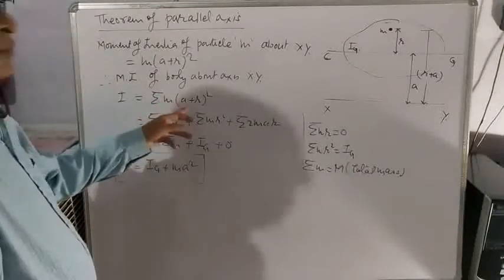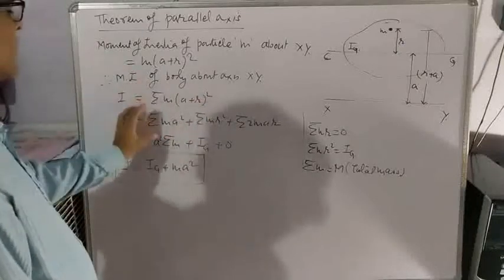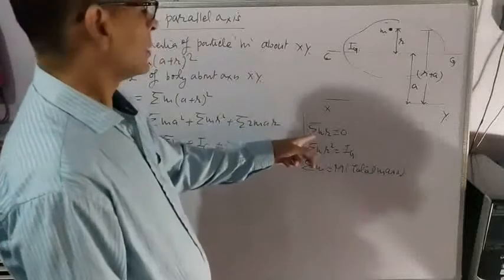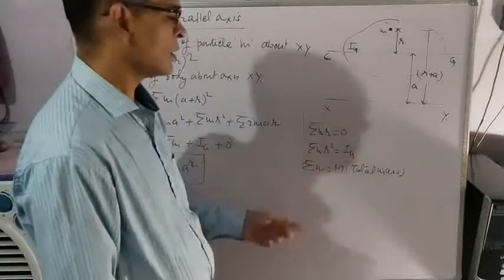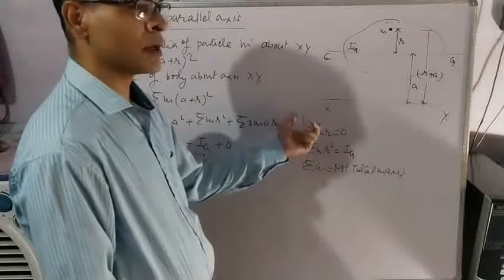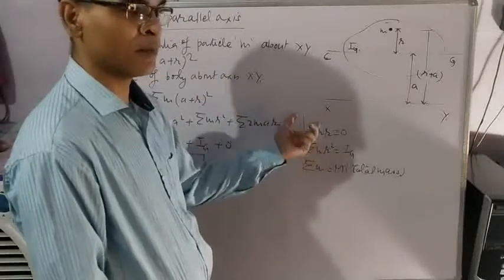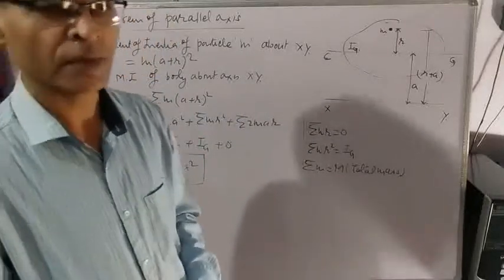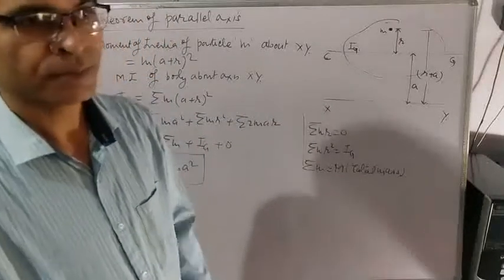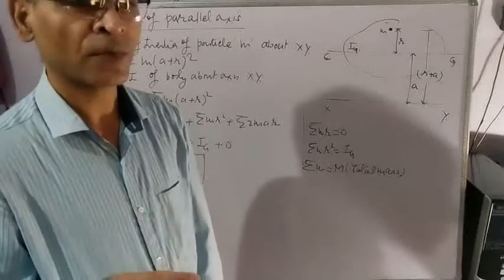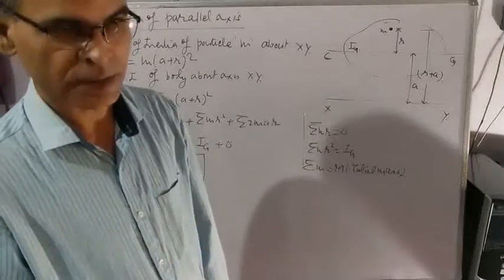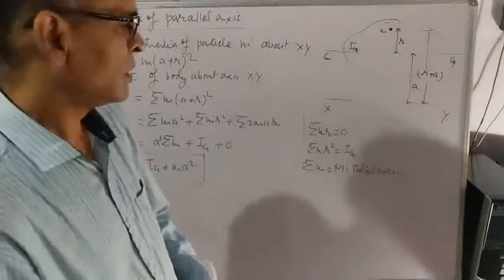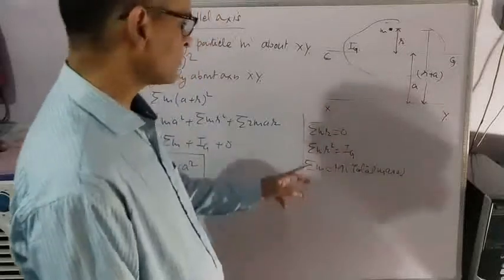Now apply formula of (a plus b) whole square. You can write like this: sigma mr becomes 0 because it is moment of all the particles of body about center of gravity. You know that a body is always in equilibrium about center of gravity. So moment of all the particles, all the masses, about center of gravity is always 0. Therefore sigma mr is 0.